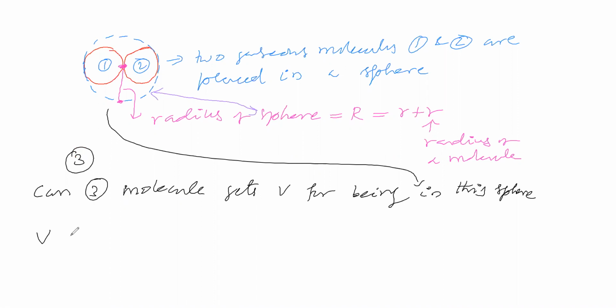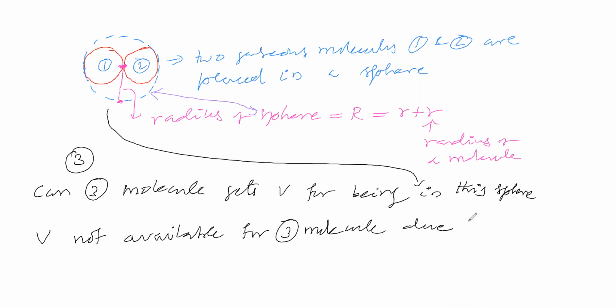You see that the volume not available for the third gaseous molecule due to 1 and 2 gaseous molecules is equal to 4 by 3 pi r cube.